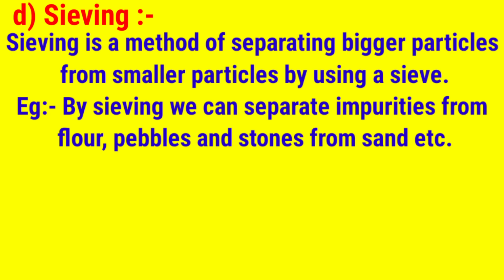The sieve size is larger for that, if you compare it with the sieving process for the separation of unwanted impurities present in the flour. So we can select the size of the sieve as per our requirements.